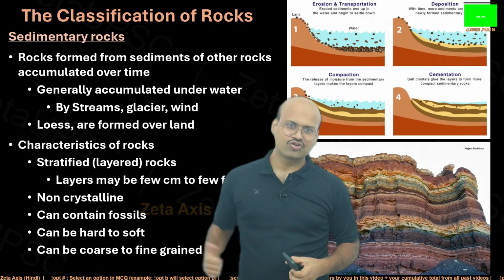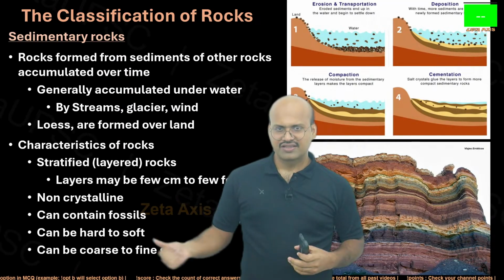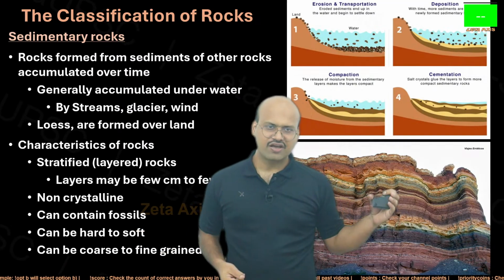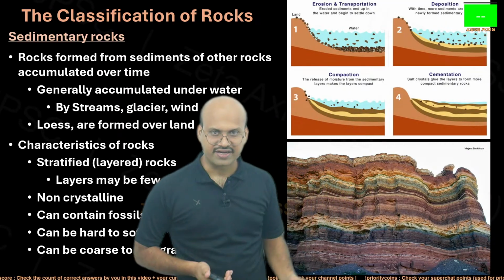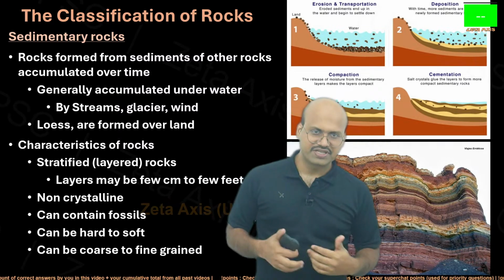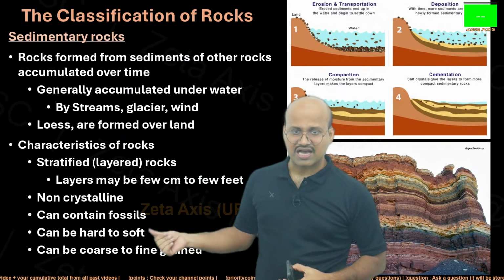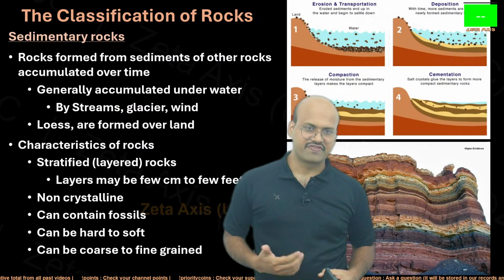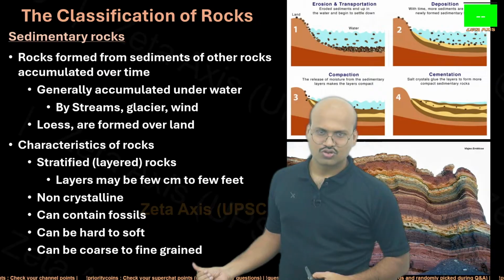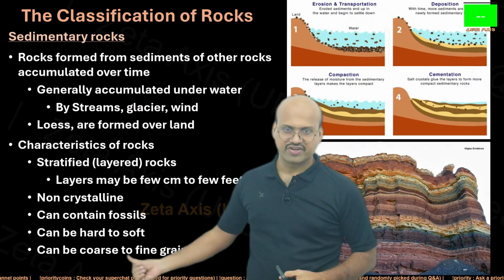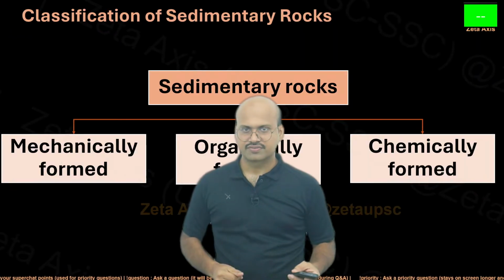Non-crystalline. Here we do not see any crystal formation in the process, so they are not crystalline. They contain fossils because they are formed by deposition, and in this process, if some animal gets buried, then its remains will be preserved, and that is why sedimentary rocks are best known for fossils. They can be hard to soft. Sedimentary rocks can be very hard, and they can also be very soft. They could be coarse to fine grained. If it is formed of clay, it would be fine grained. If it is formed of pebbles or rock fragments, then it would be coarser.